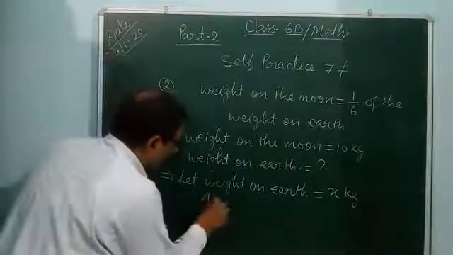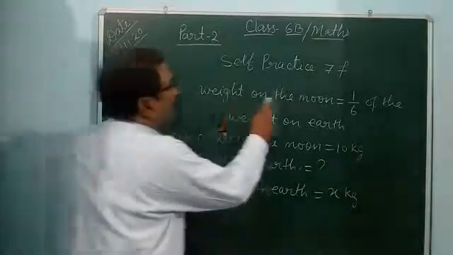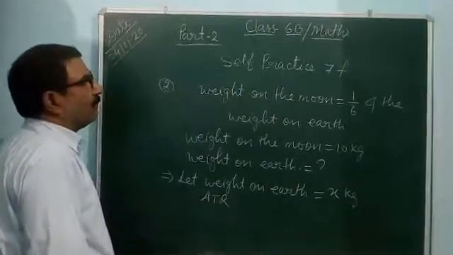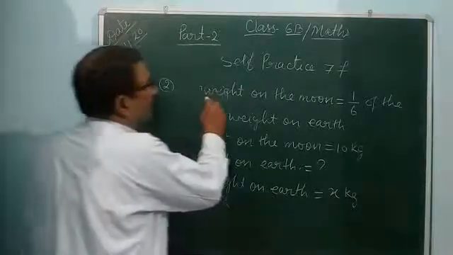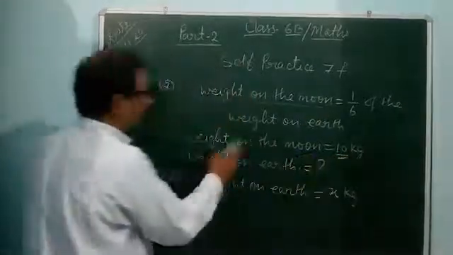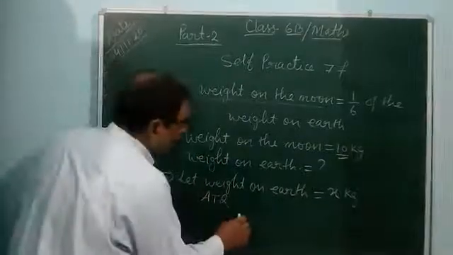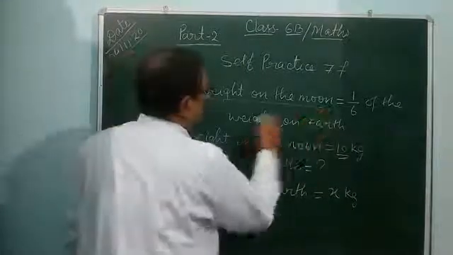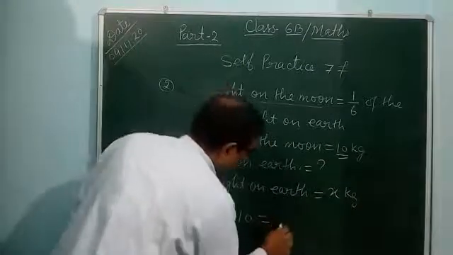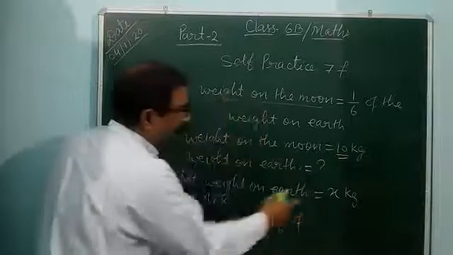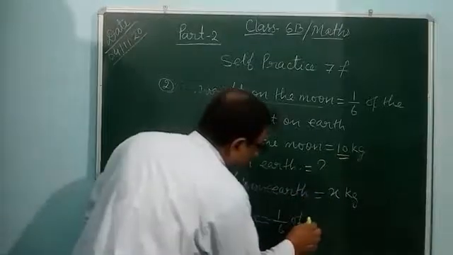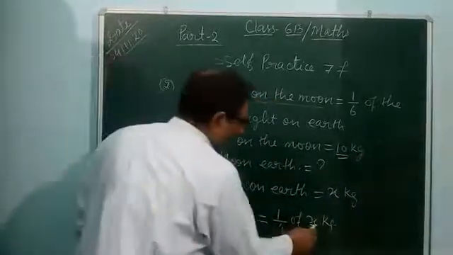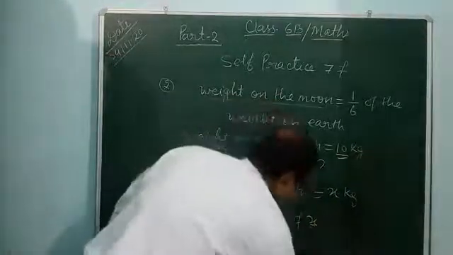After that, according to the question, weight on the moon is equal to 1/6 of the weight on the earth. It means weight on the moon, it is 10 kg. It means 10 kg is equal to 1/6 of the weight on the earth. So 1/6 of weight on the earth is x kilogram, 1/6 of x kg, or you can write only x.